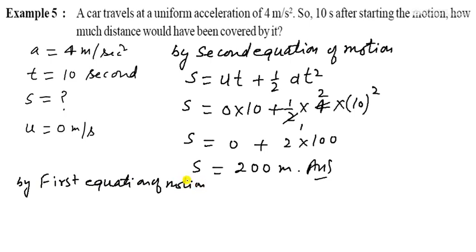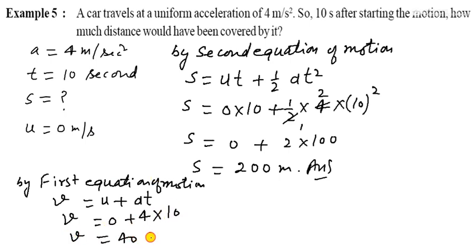If we want to find the final velocity, then final velocity by the first equation of motion. Yes, it is v equals u plus at.